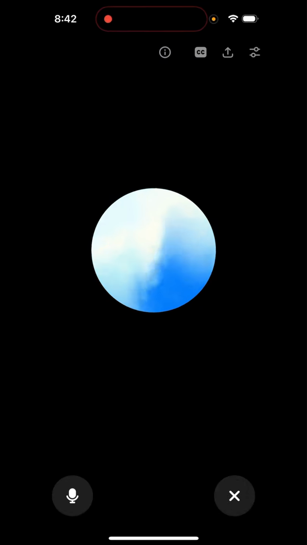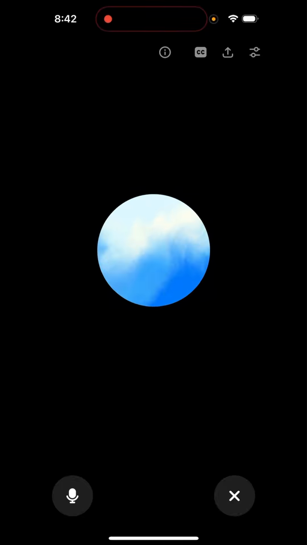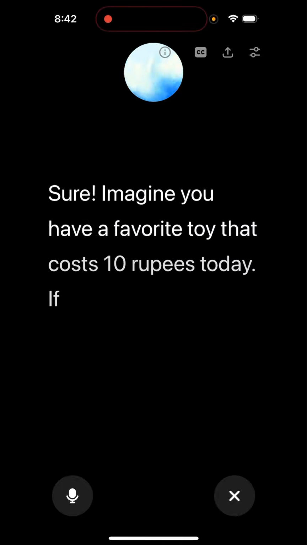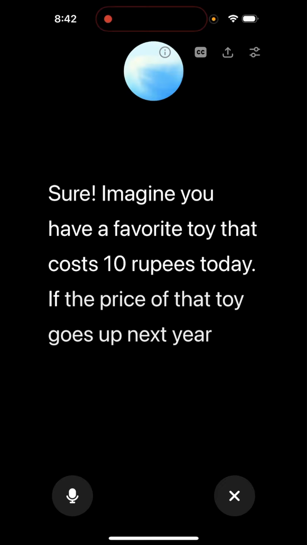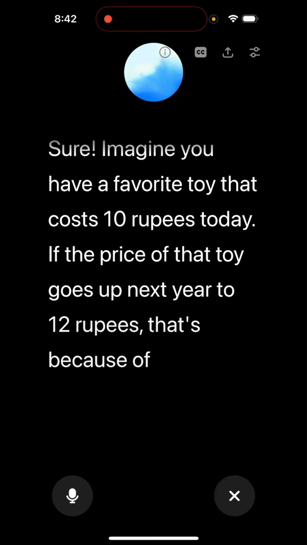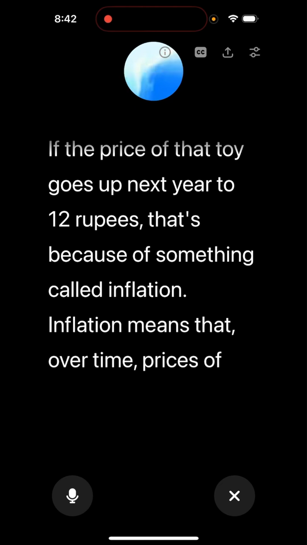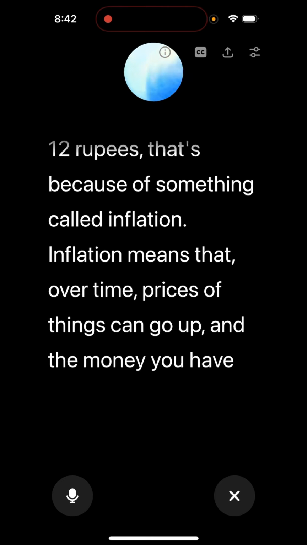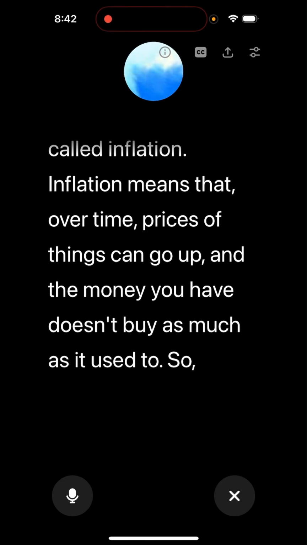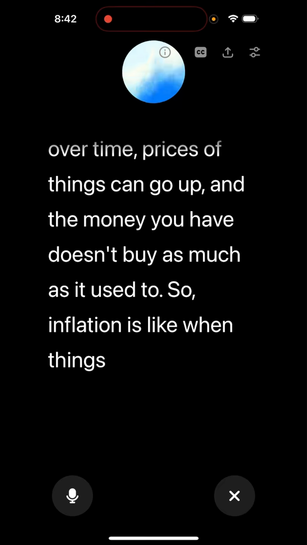Can you explain inflation to a 10-year-old boy? Sure. Imagine you have a favorite toy that costs 10 rupees today. If the price of that toy goes up next year to 12 rupees, that's because of something called inflation. Inflation means that over time, prices of things can go up and the money you have doesn't buy as much as it used to.